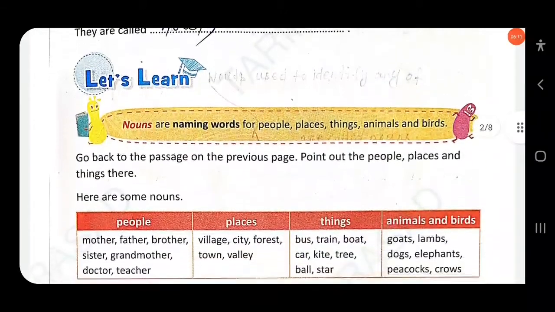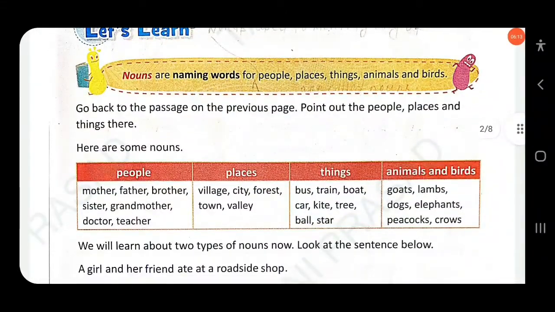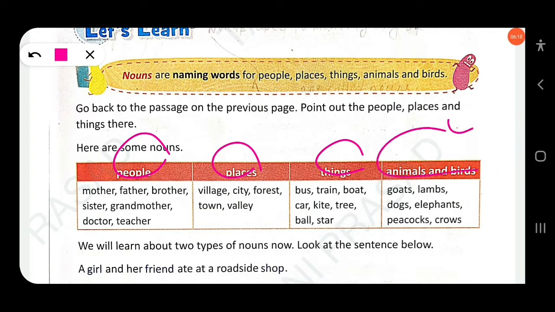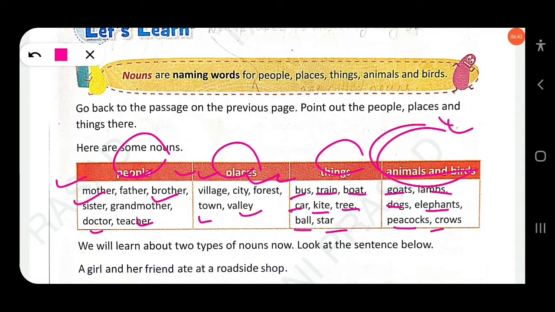Here are some nouns that refer to people, places, things and also animals and birds. People can be mother, father, brother, sister, grandmother, doctor, teacher. Places: village, city, forest, town, valley. Things: bus, train, boat, car, kite, tree, ball, star. Then goats, lambs, dogs, elephants, peacocks are animals and birds. So these are nouns.